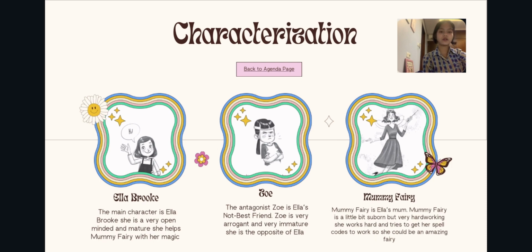Next is characterization. Ella Brooke is the main character of this book. She's very open-minded and mature. She helps everyone, even her mom, who has magical powers. Next is Zoe. Zoe is the antagonist. Zoe is Ella's not best friend. Zoe is very arrogant and very immature. Next is Mummy Fairy. Mummy Fairy is Ella's mom. Mummy Fairy is a little bit stubborn but very hardworking. She's also quite clumsy.